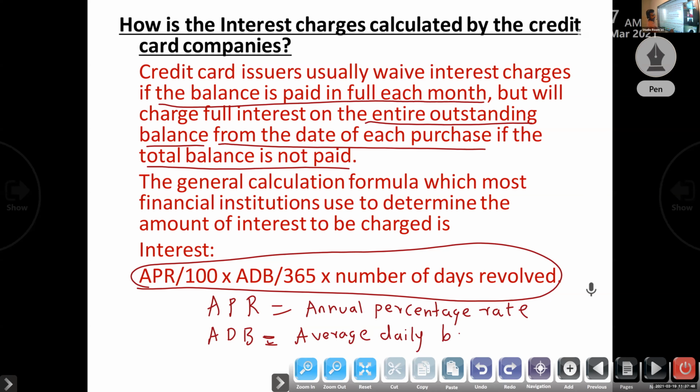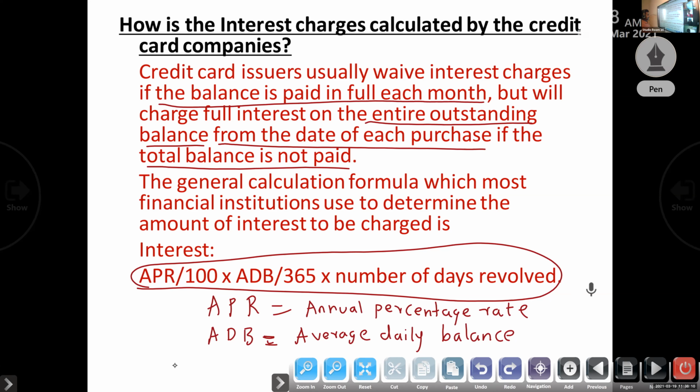Average daily balance. Only compound interest we have to calculate here. You have to know how to calculate the interest rate of a credit card. Average daily balance, how to calculate?